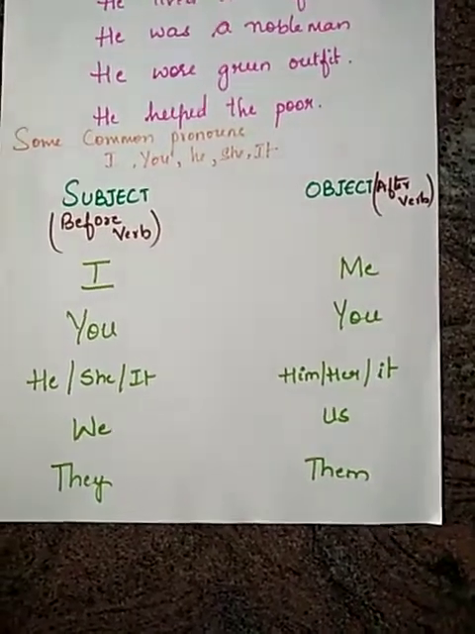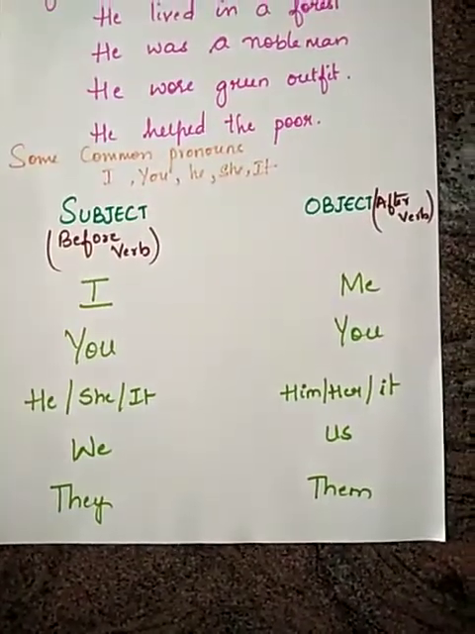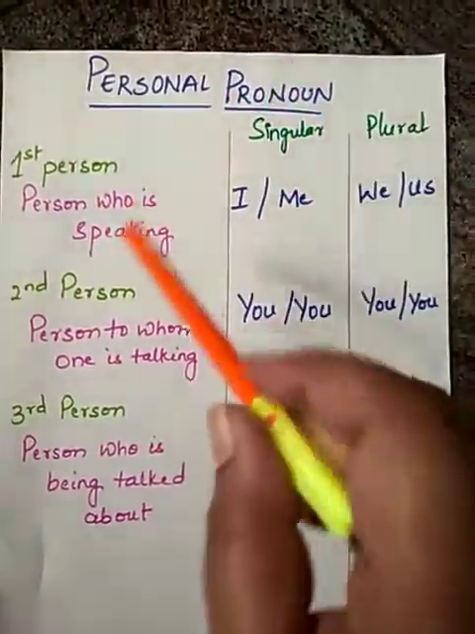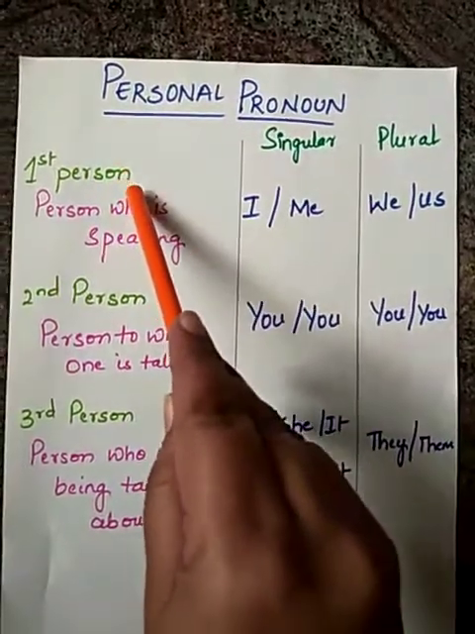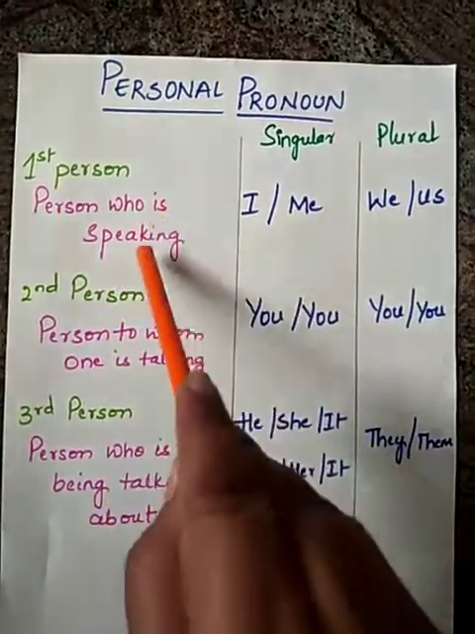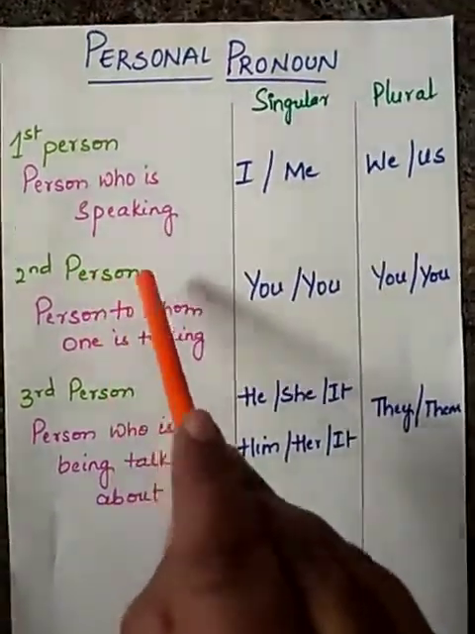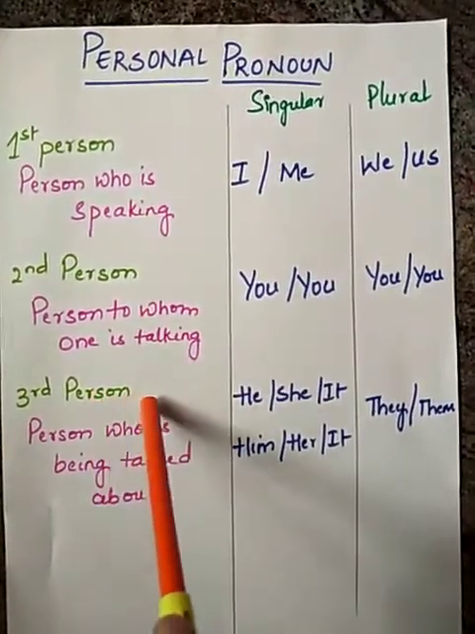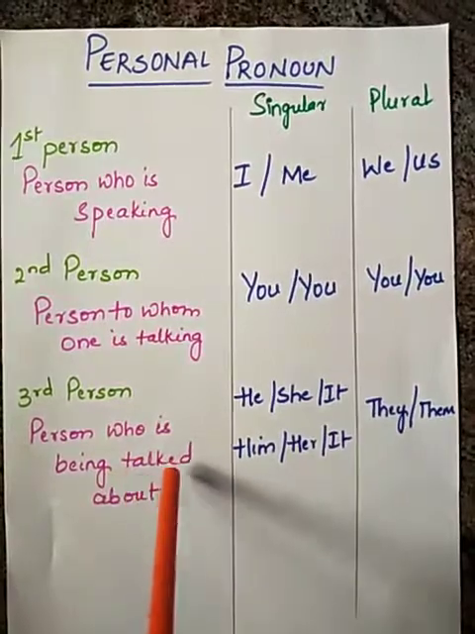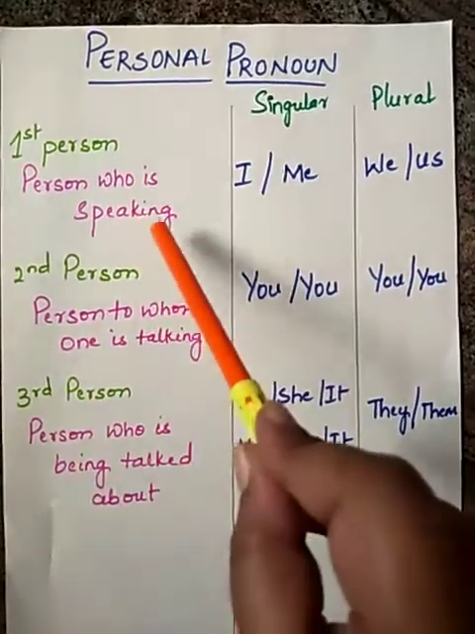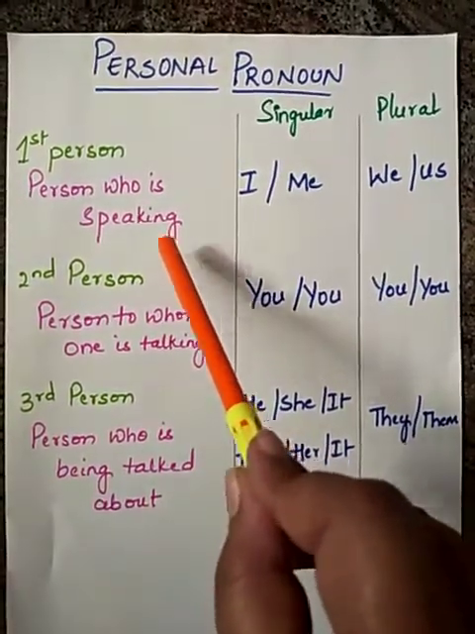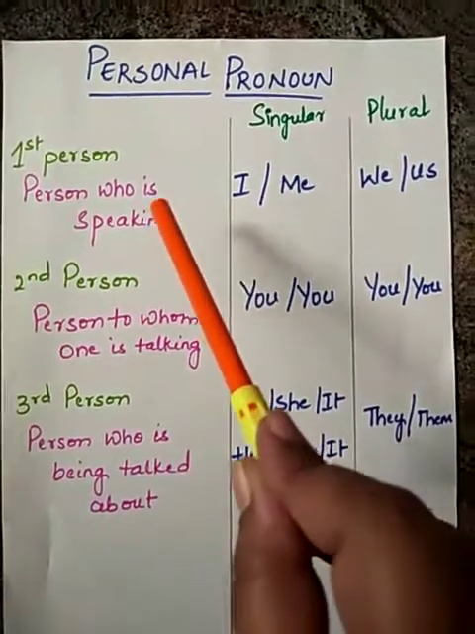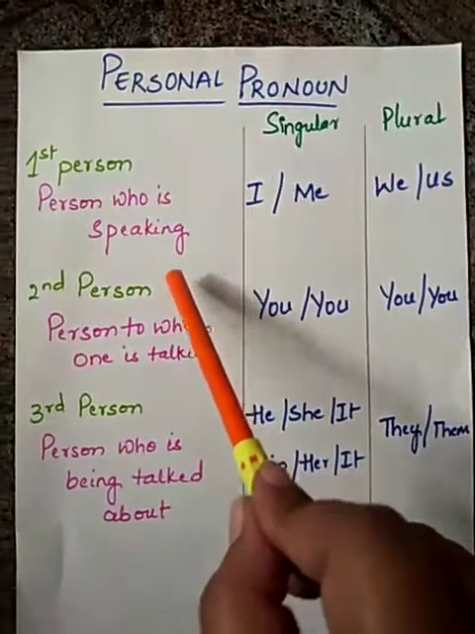Okay. Now let's move on to the personal pronoun. Next is the personal pronoun. We have three persons. First person: the person who is speaking. Second person: the person to whom one is talking. Third person: the person who is being talked about. So the first person is the person who is speaking, the one who says I.